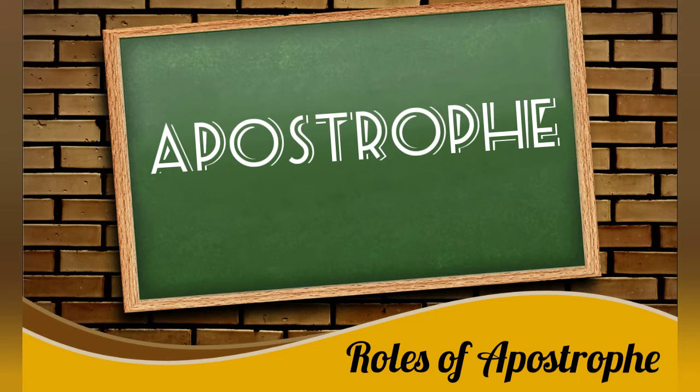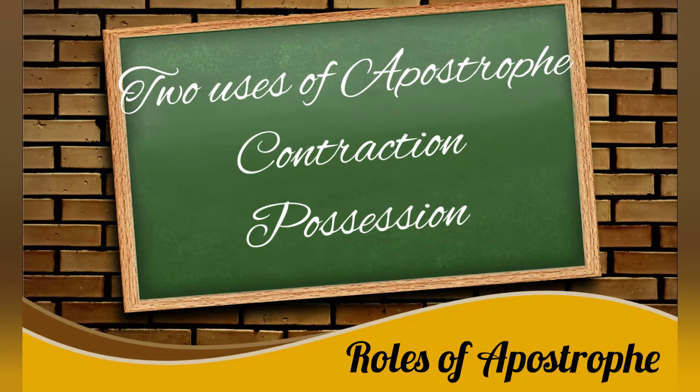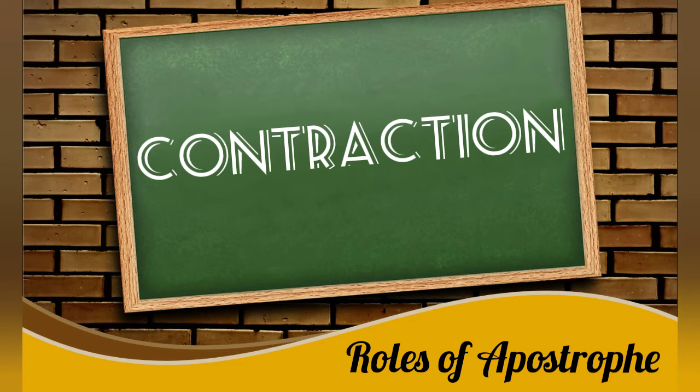It is normally used to show contraction in a word, which means shortening of words by omitting letters from the word. The second use of the apostrophe is to show possession, which is used to show ownership of something. First, we will discuss contraction. Contraction is a term that means dropping or removing some letters from the word, by which the word becomes short. In writing, the apostrophe is used to show the exact place of the missing letters.